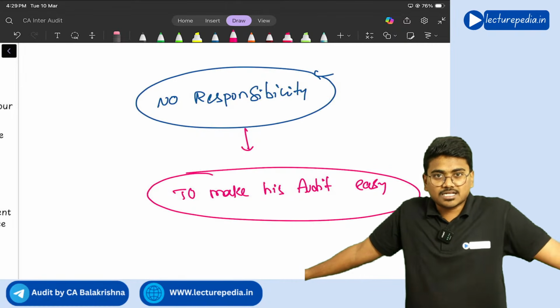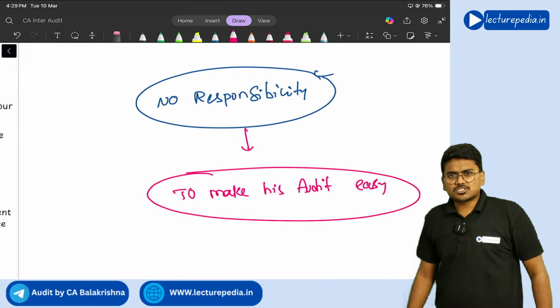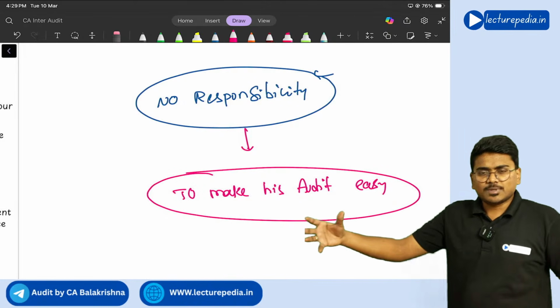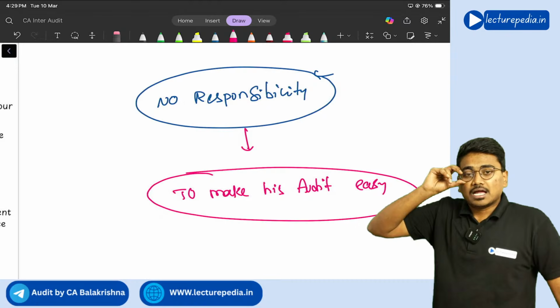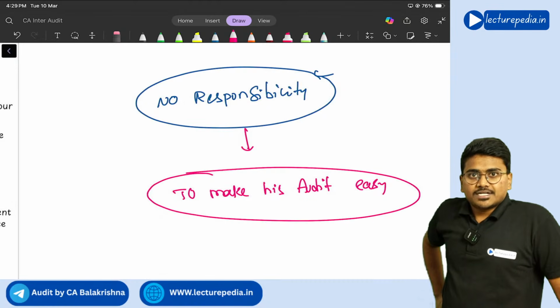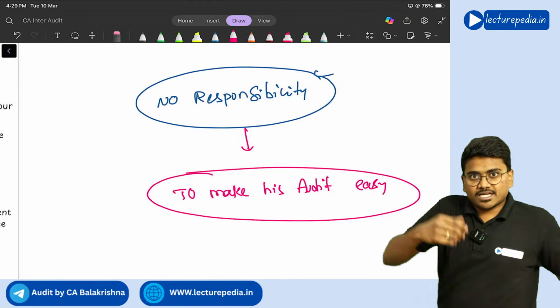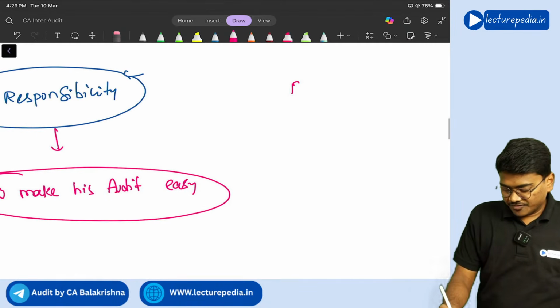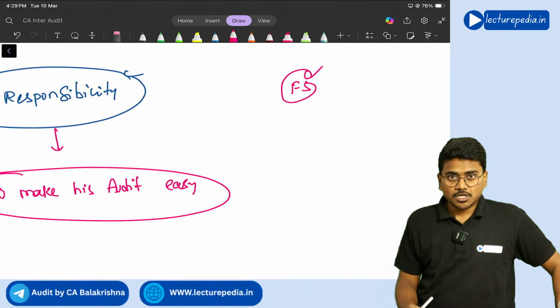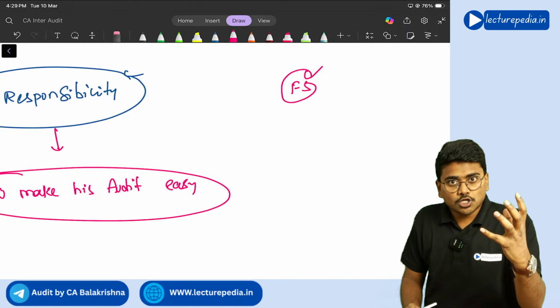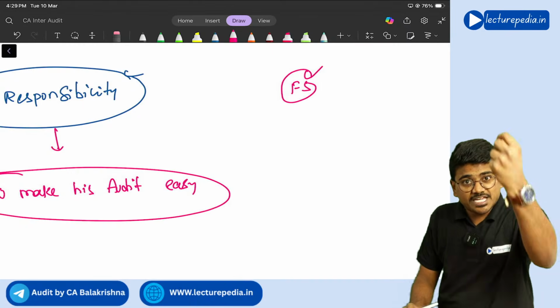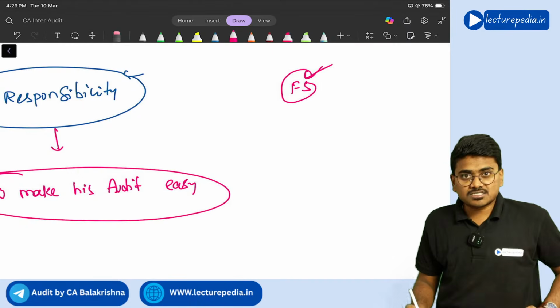Understanding? No responsibility fixed on him means, see, management appoints the auditor and the auditor has to provide an opinion on the financial statements, right? So there is a responsibility on the auditor to provide an opinion on the financial statements.